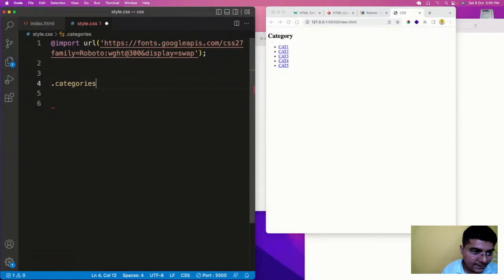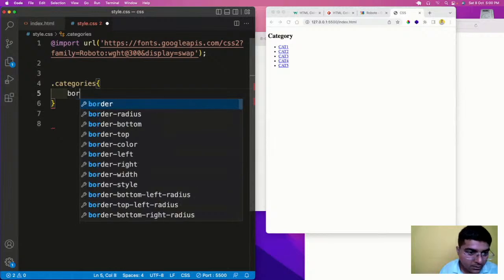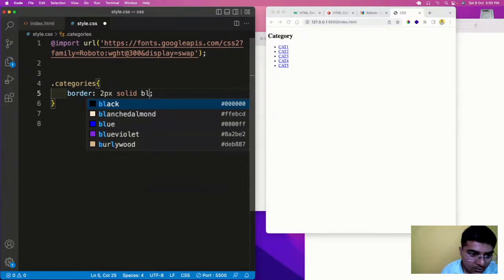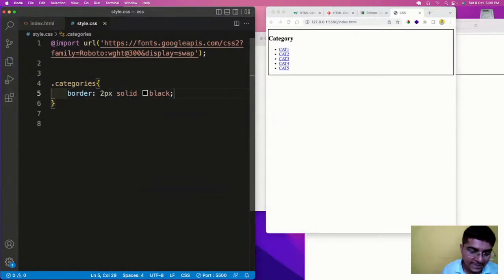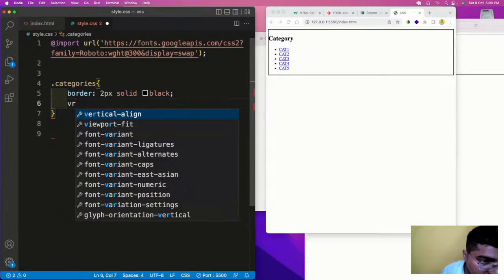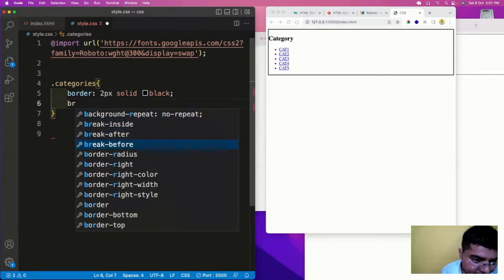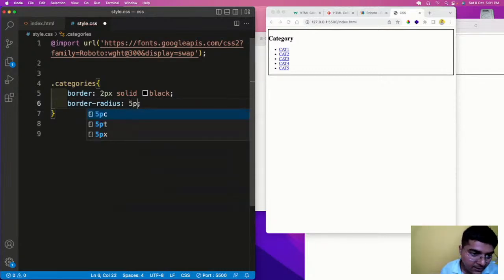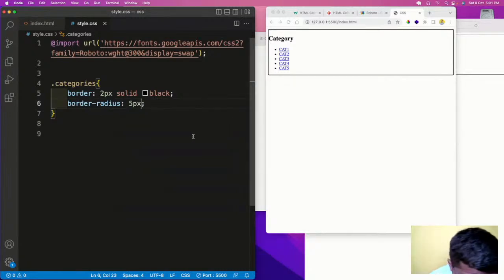So dot categories, and we will create a border first, border of 2px solid black color. Now let us have a border radius property of 5px in order to remove the sharpness of the edges. It is getting finer, more curved.